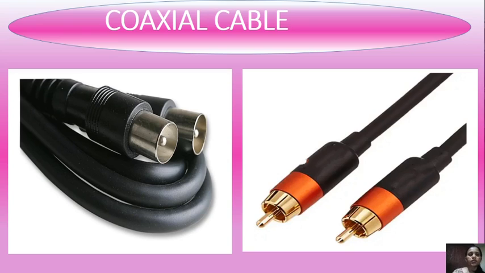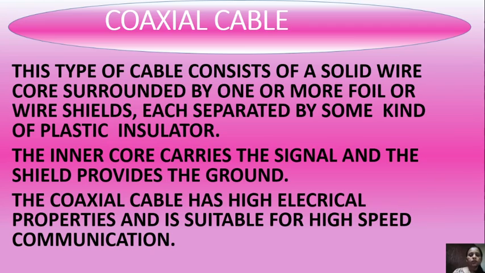Here you can see two images of coaxial cable, so that you can identify how it looks. Now there are some points related to coaxial cable.